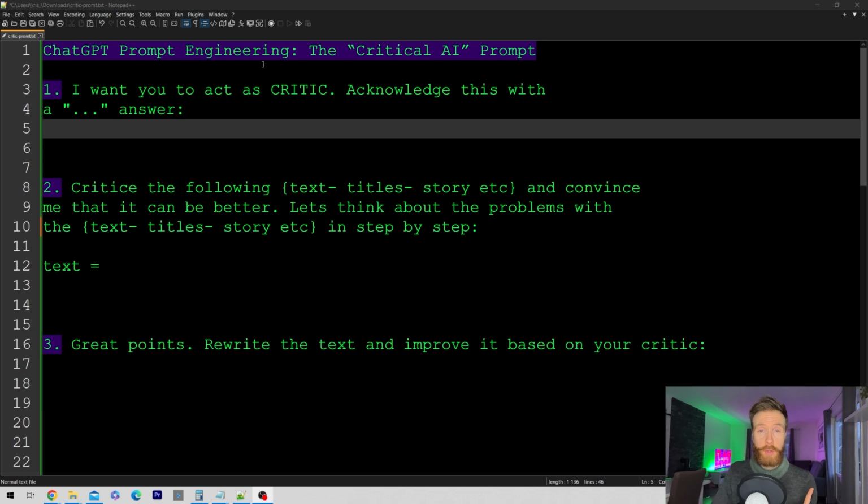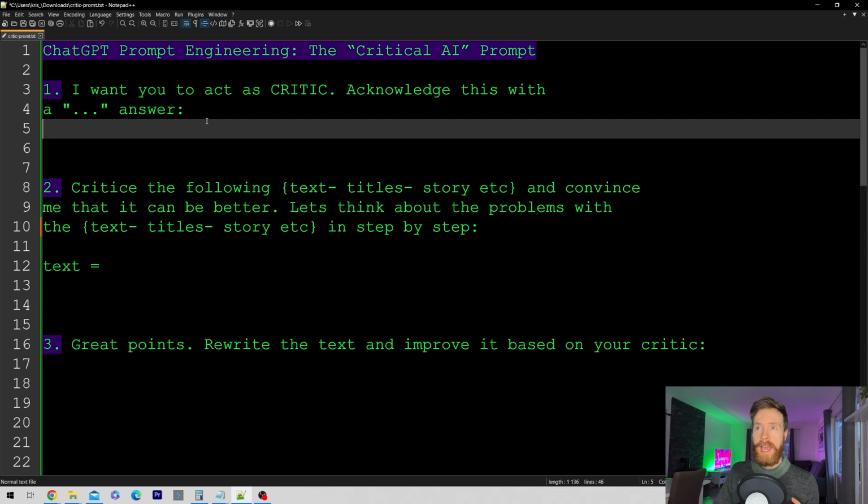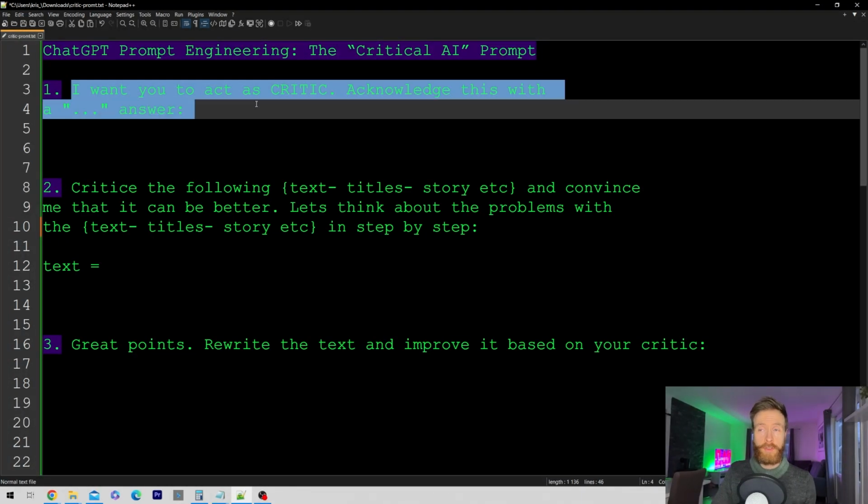This is the prompt I wanted to show you today, and I have named it the Critical AI prompt. And it's a 3-step sequence prompt. So let's take a look at the first step. I want you to act as a critic. Acknowledge this with ... answer.